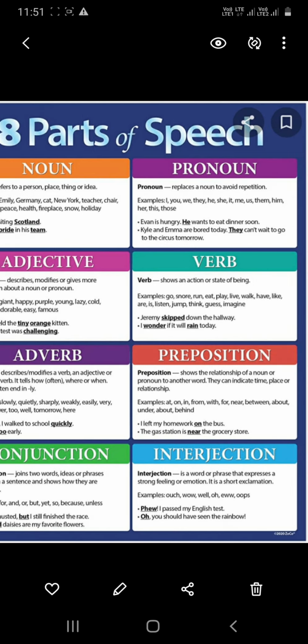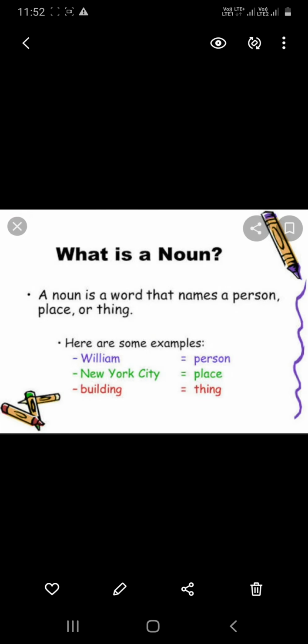First one is noun. What is a noun? Noun is a naming word. A noun is a word that names a person, place, or a thing, or name of an animal also.